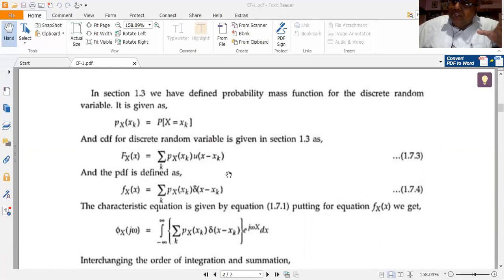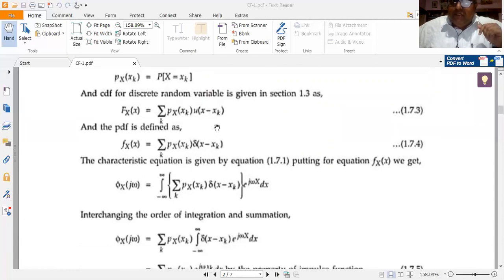We know from signals and systems that any signal can be represented in terms of unit step and unit impulse functions, and also in terms of unit ramp functions. Yes or no? Use the same criteria here. So the CDF for a discrete random variable can be expressed in a generic form like this. Capital Fx of x is equal to summation over k Px of xk into u of x minus xk. Very important definition.